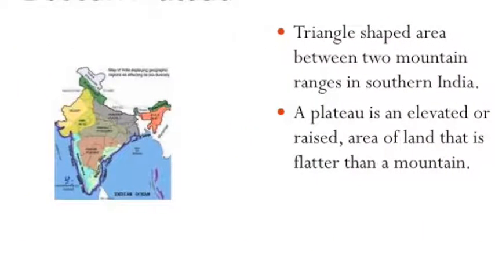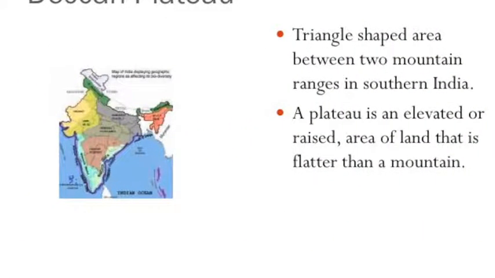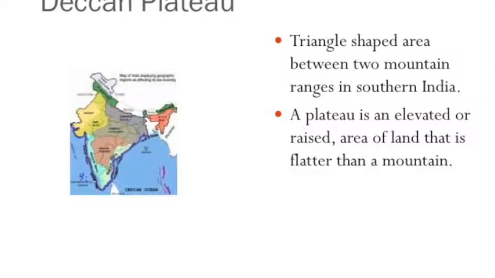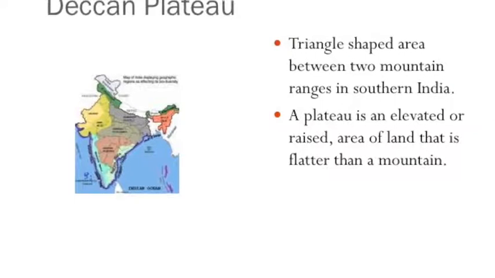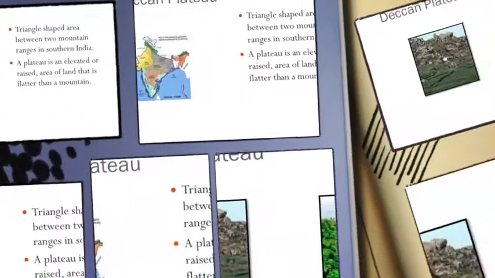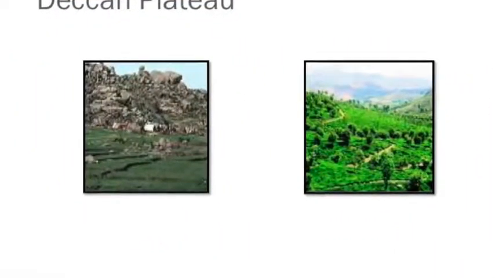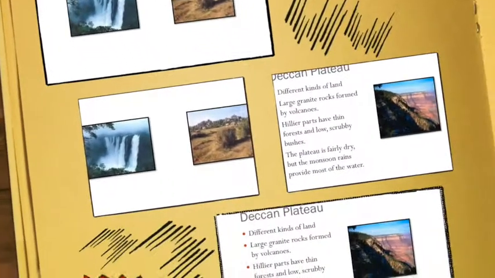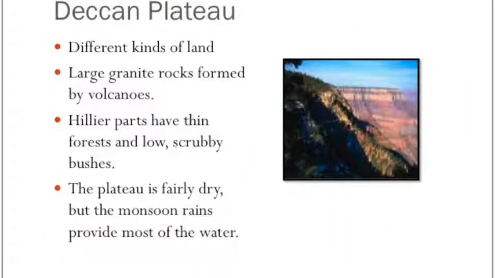13.3 The Deccan Plateau. The Deccan Plateau is a triangle-shaped area between two mountain ranges in southern India. A plateau is an elevated or raised area of land that is flatter than a mountain. The Deccan Plateau has different kinds of land. In the flatter parts, large granite rocks formed by volcanoes cover the land. These rocks are among the world's oldest, dating back more than 600 million years.